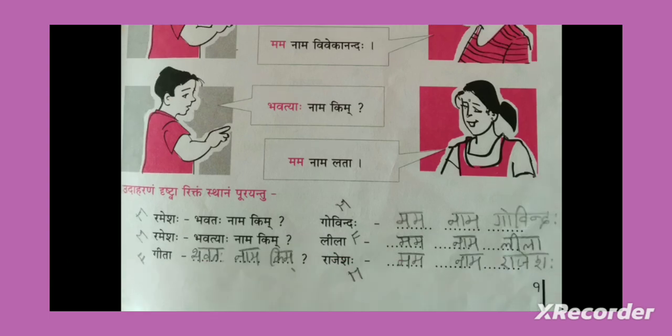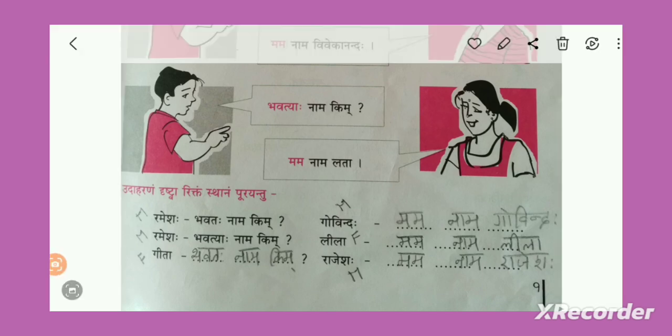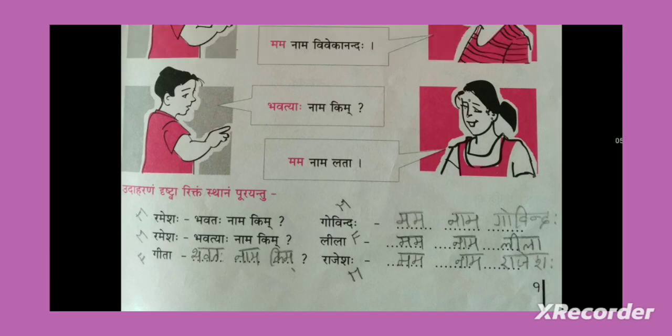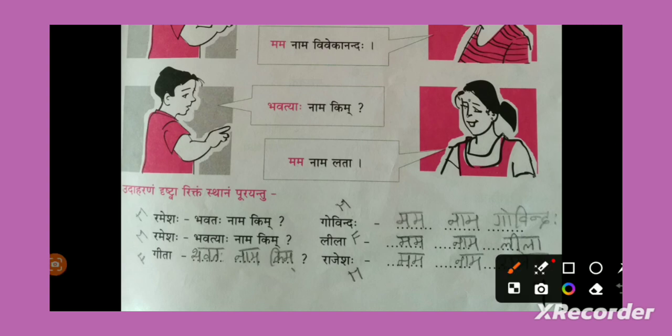Now they have given you a self exercise. You need to see the example given in the textbook and you need to fill the exercise. See this. Udaharanam drishtva riktastananam purayantu. Based on the given example, fill the following points.